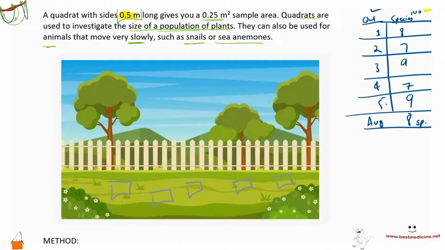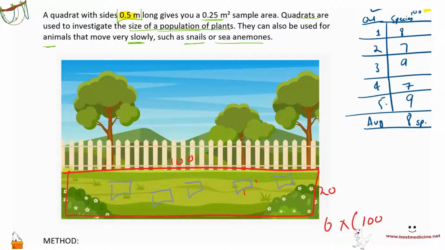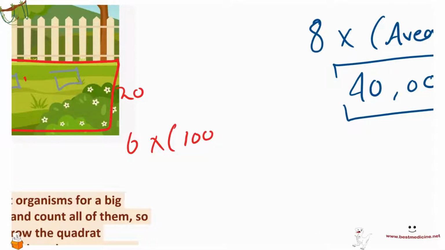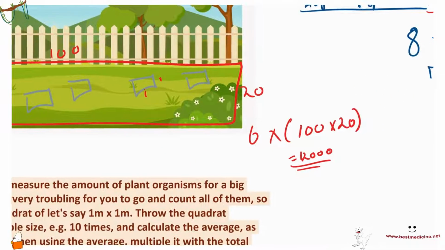Once you have those numbers of organisms, then what you can do is multiply the average by the total area. So maybe this is 100 times 20, and you get maybe 6 organisms. Then here's what you do: this is 1 by 1 meter, so 6 organisms per meter square, which means 6 times 100 times 20, and we get 12,000. Okay, so 12,000 organisms.